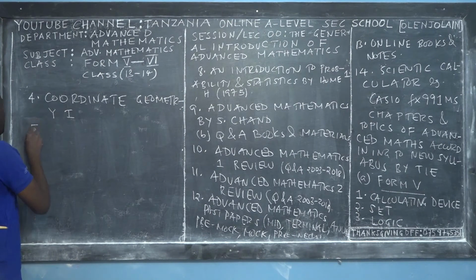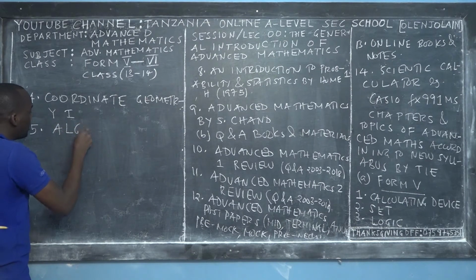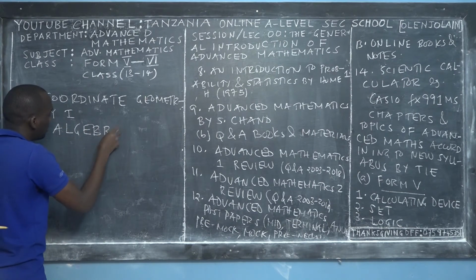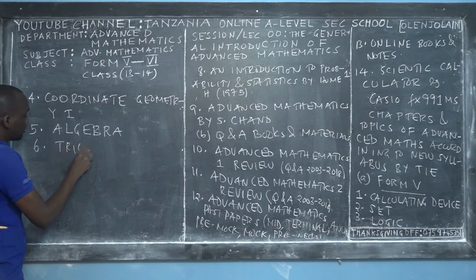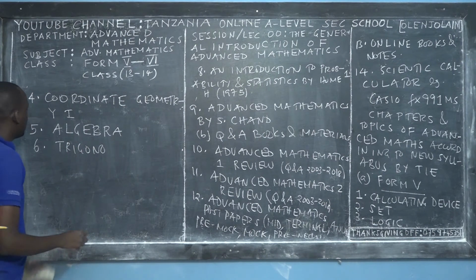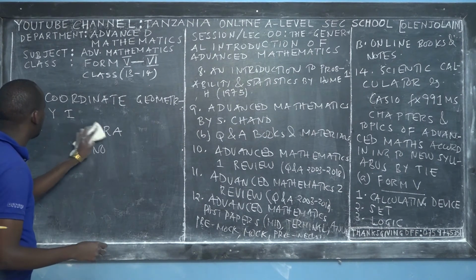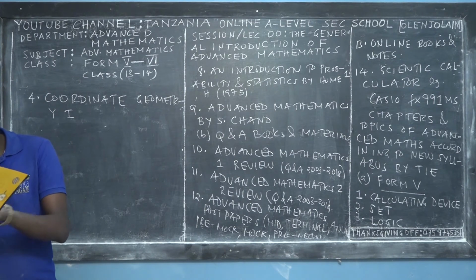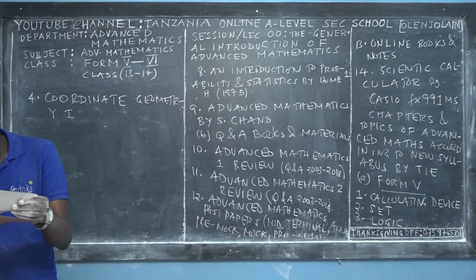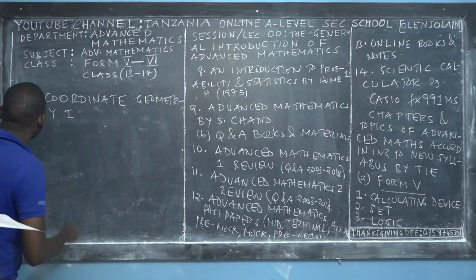Let me check the order: is coordinate geometry the fourth topic? Then what is the fifth topic? The fifth topic is functions.